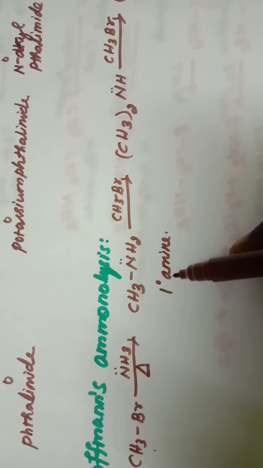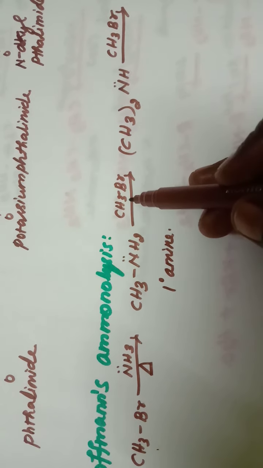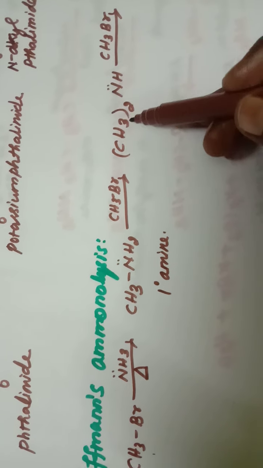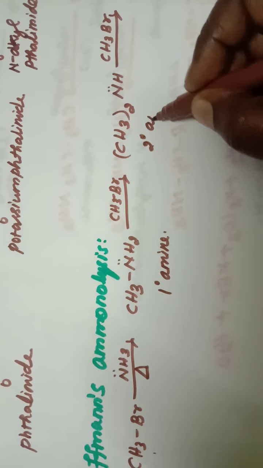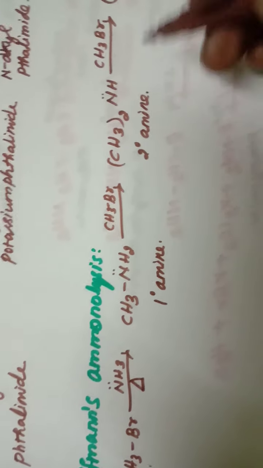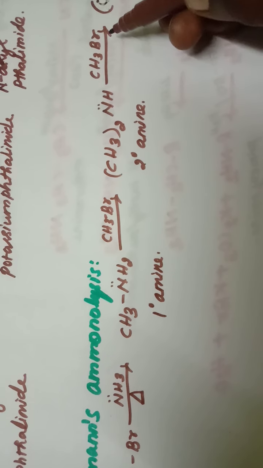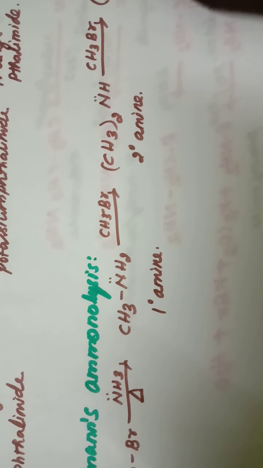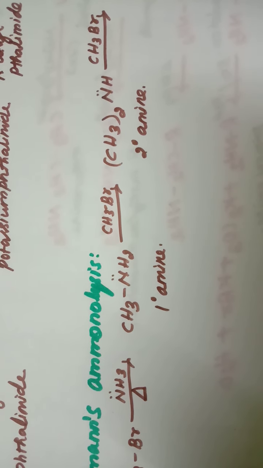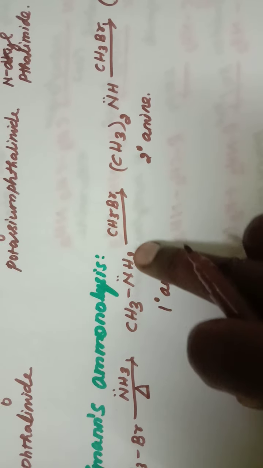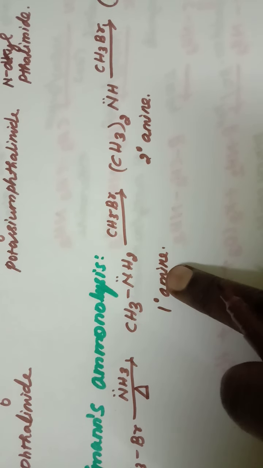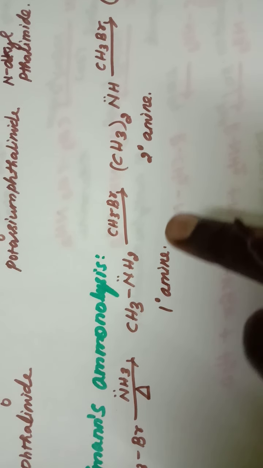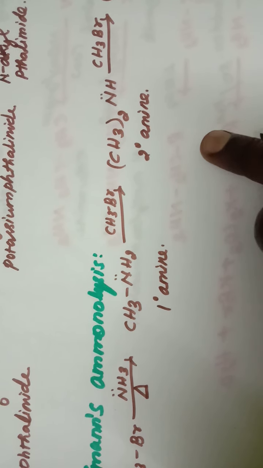So here this primary amine, when it is treated again with alkyl halide, gives a secondary amine. Now this secondary amine, when it is treated with alkyl halide, gives a tertiary amine. So here this amino group acts as a nucleophile, so that the nucleophilic substitution reaction takes place, and finally we get a quaternary ammonium salt.